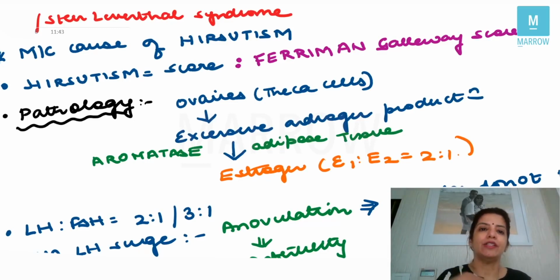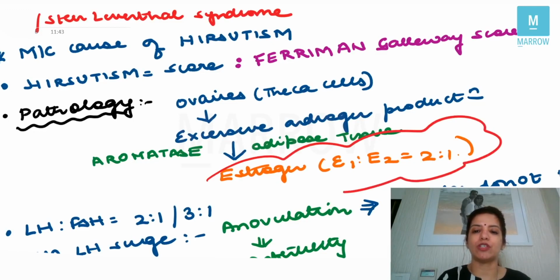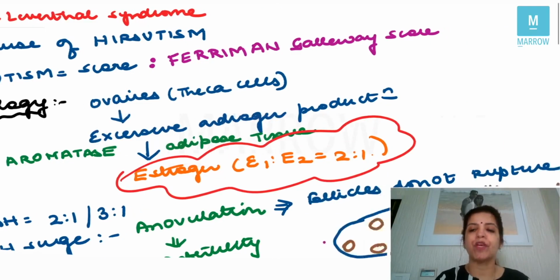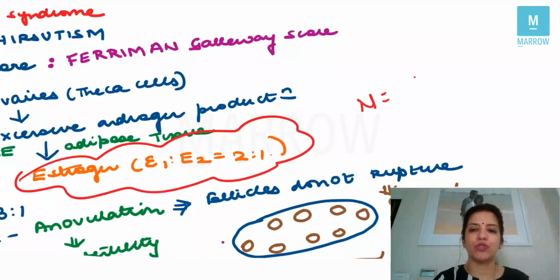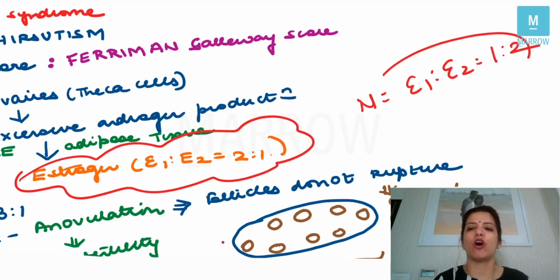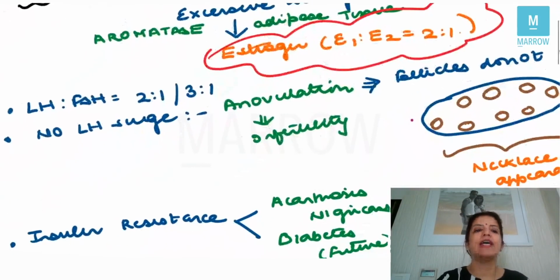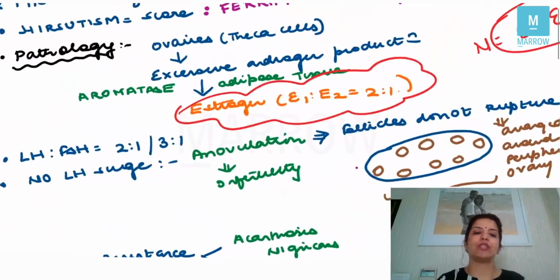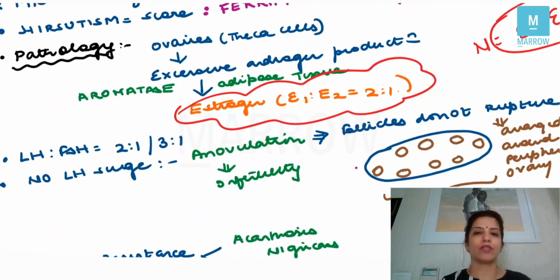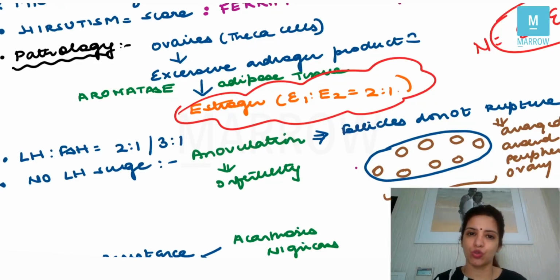That is why the ratio of E1 to E2 in a PCOS patient is 2:1, whereas normally E1 to E2 is 1:2. So that means normally E2 is more in a female, but in a PCOS patient E1 is more, right? Similarly, the LH to FSH ratio in a PCOS patient is 2:1 or 3:1.